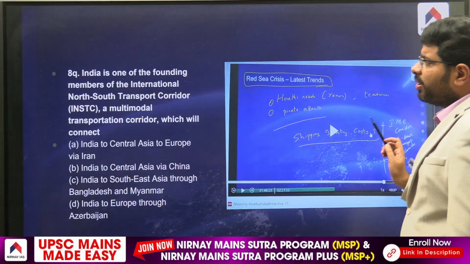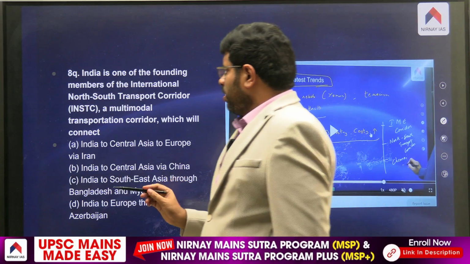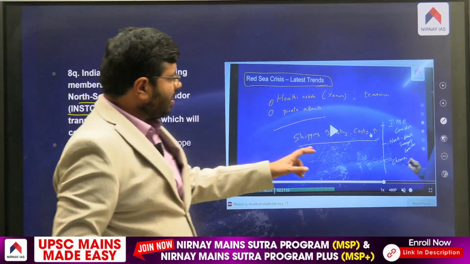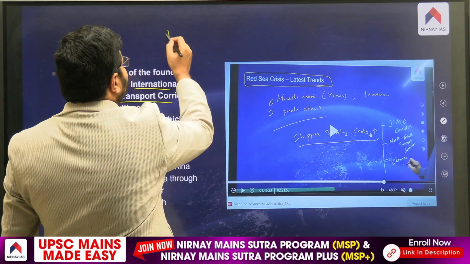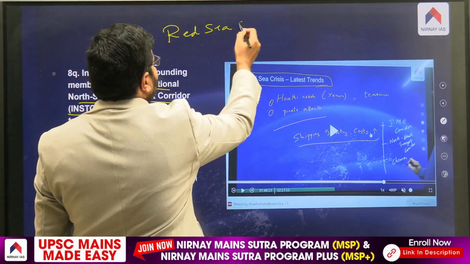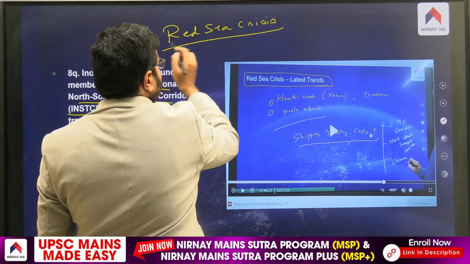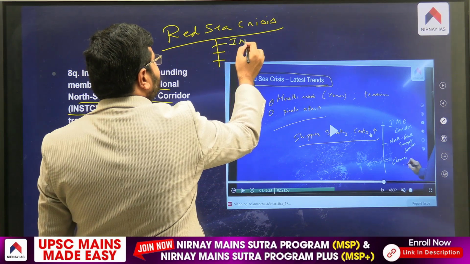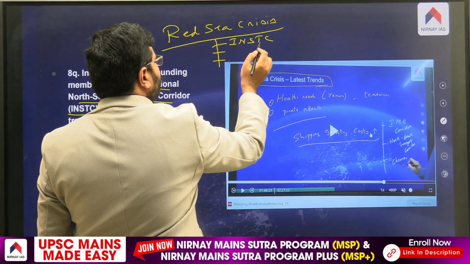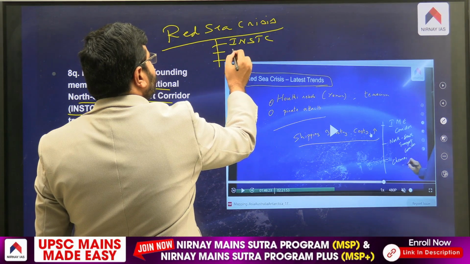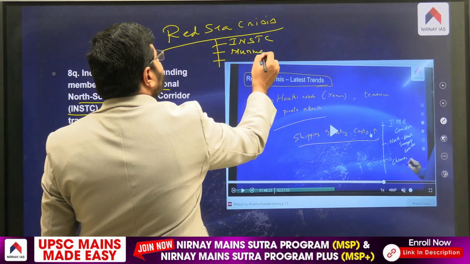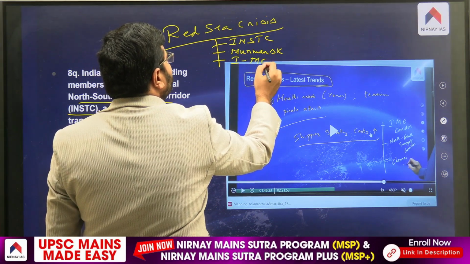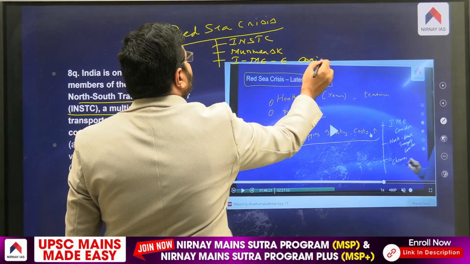Then we'll see further. Now you see here, International North-South Transport Corridor. Do you remember in the class, there is the Red Sea crisis, which I have explained as part of the straits. And because of countering the Red Sea crisis itself, we have the International North-South Transport Corridor. We have discussed a place called Murmansk n number of times, and also the India-Middle East-Europe Corridor, which is there.